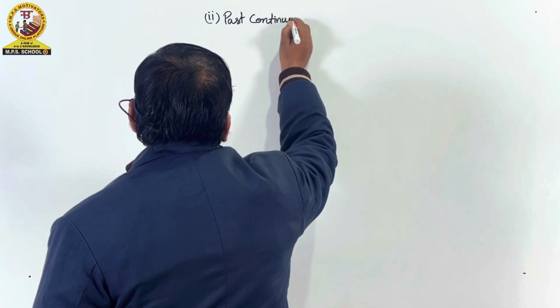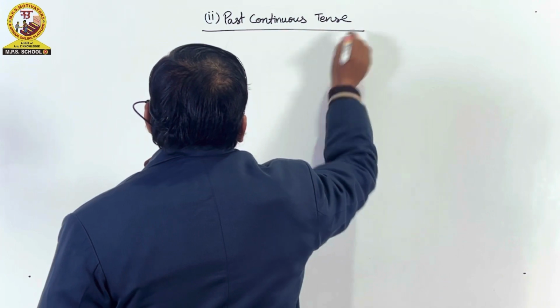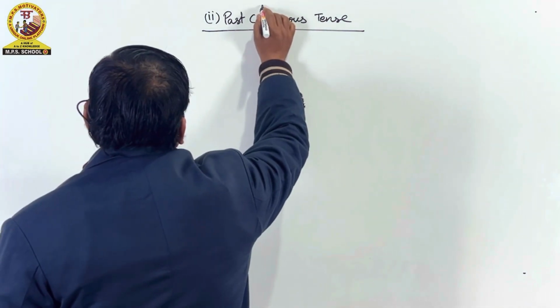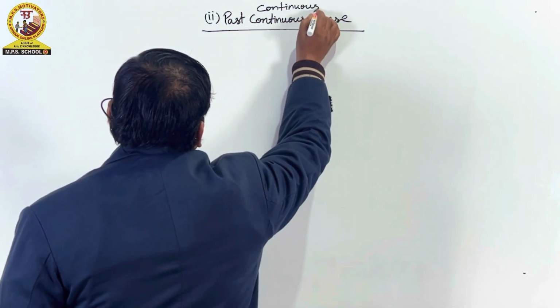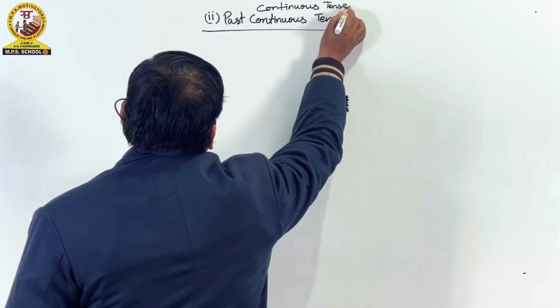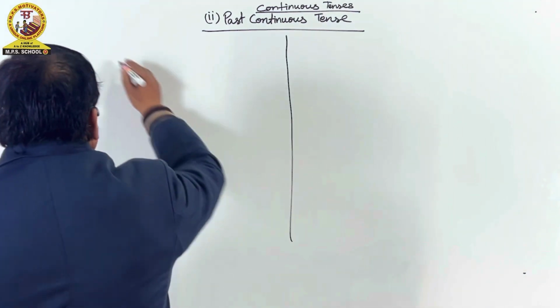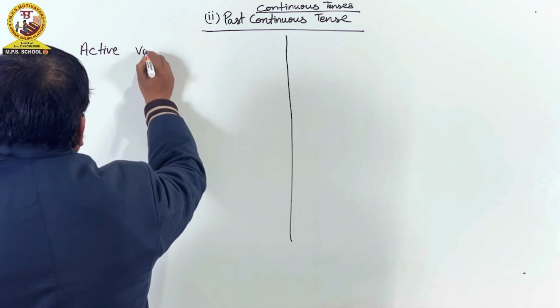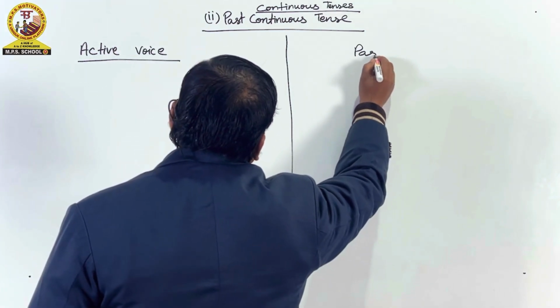Past continuous tense is the second type of continuous tense. We will divide it into active voice and passive voice.